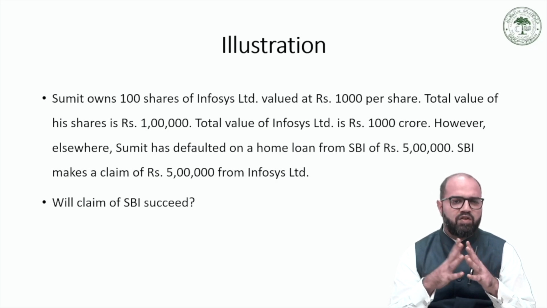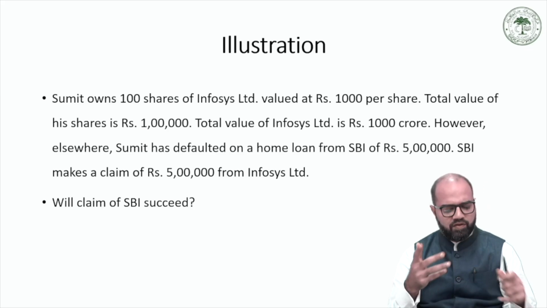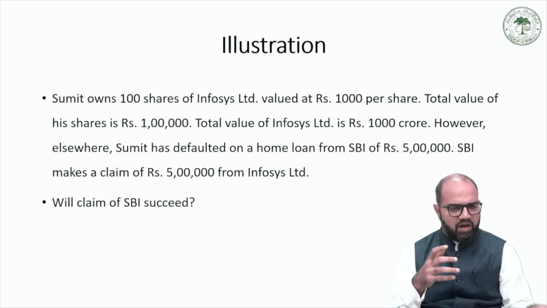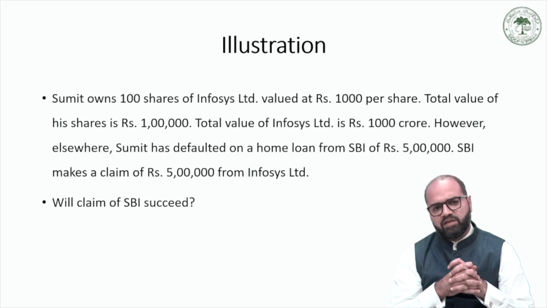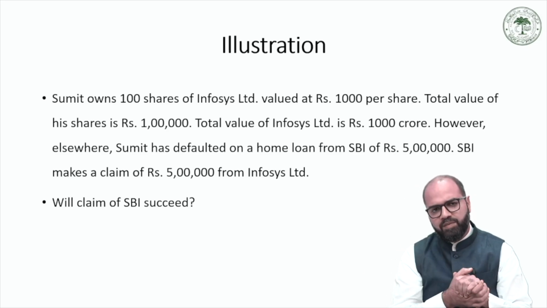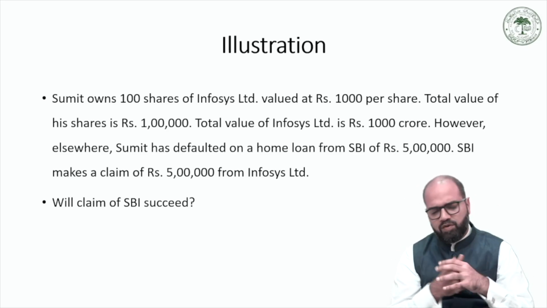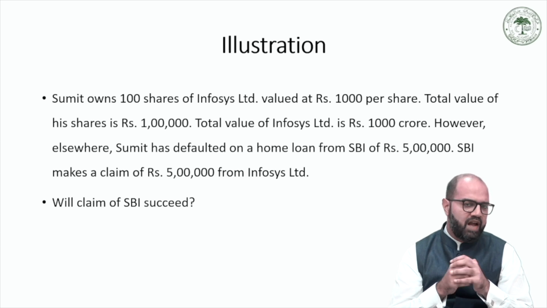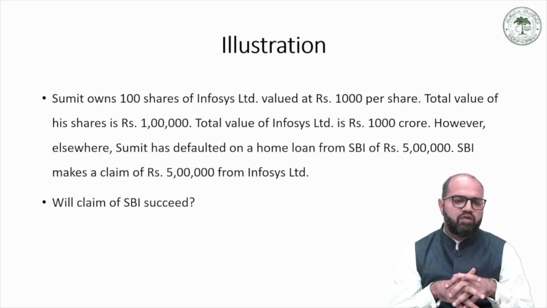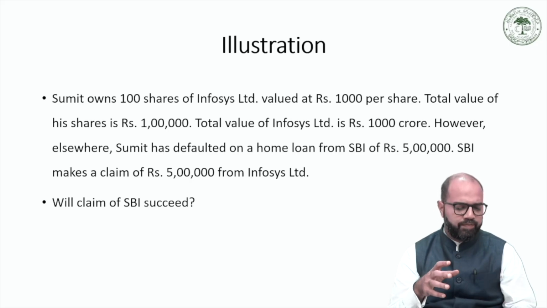Now, to recover this loan, SBI makes a claim of 5 lakh rupees from Infosys Limited on the claim that since he is a part owner of the company, they are going to lay a claim on the assets of this company. So the question is whether this claim of SBI will succeed.